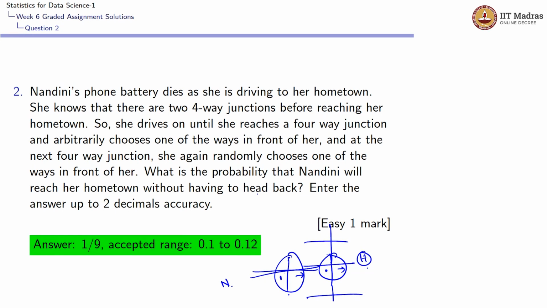Let us draw the whole picture of what the possible ways are. Let us assume that Nandini is here, represented by N. She will be driving ahead until she comes across a four-way junction. This is a four-way junction, and at this junction, she could have 3 options. She could go either to the left, to the right, or straight.